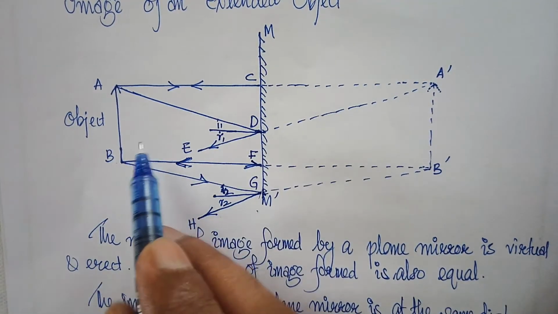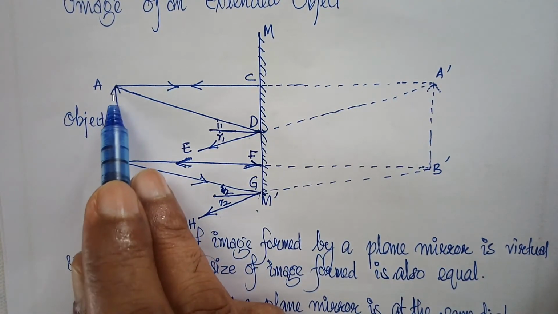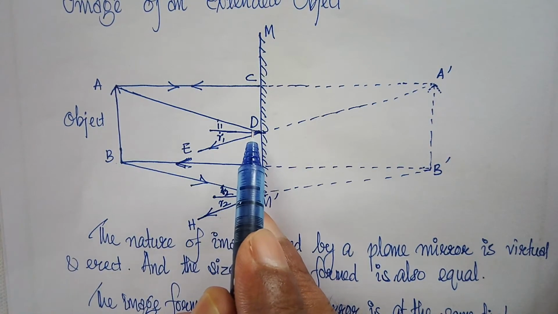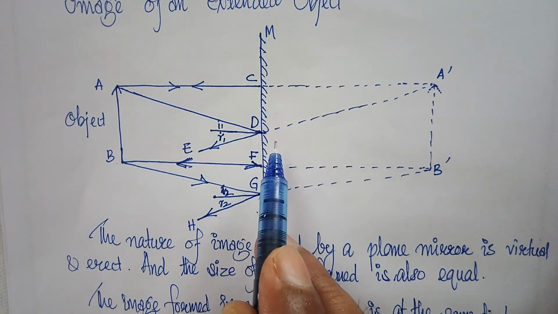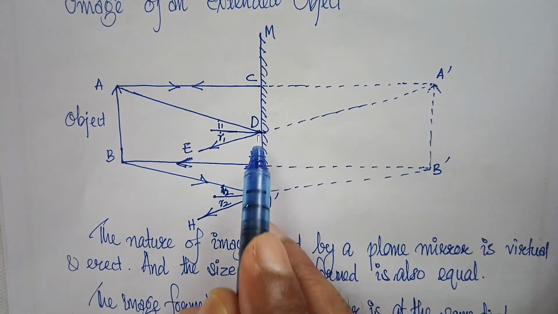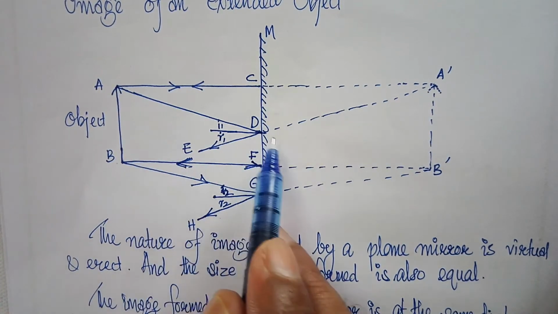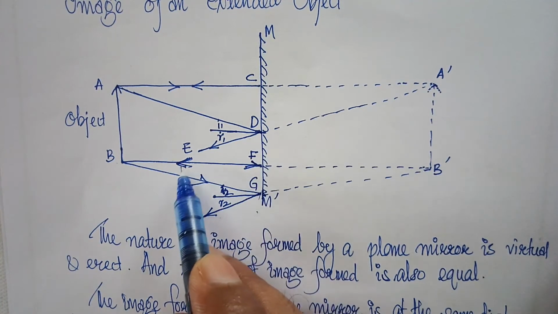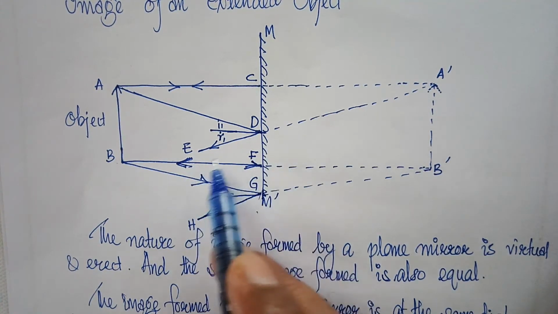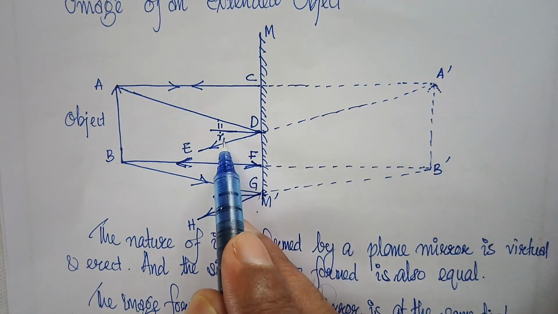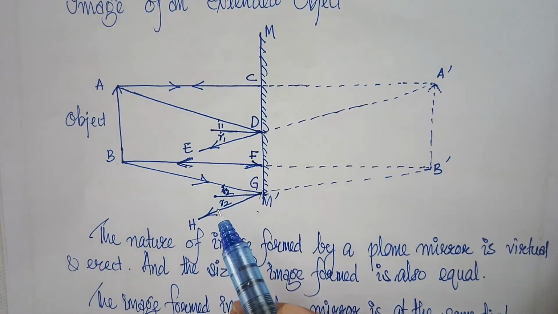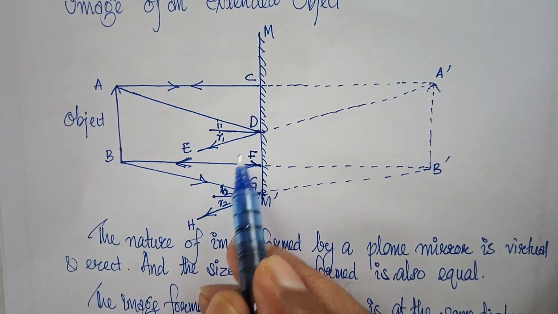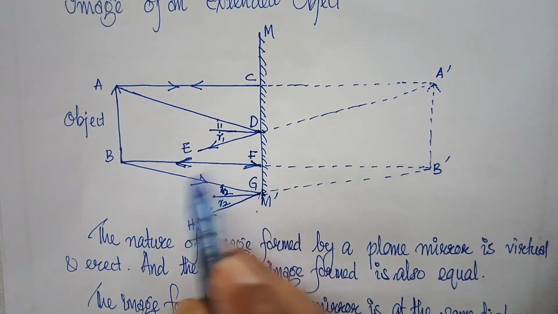We now draw another incident ray AD, which strikes the mirror at the point D here. The ray AD is reflected along DE, making the angle of reflection R1 equal to the angle of incidence I1. Thus DE is the second reflected ray.